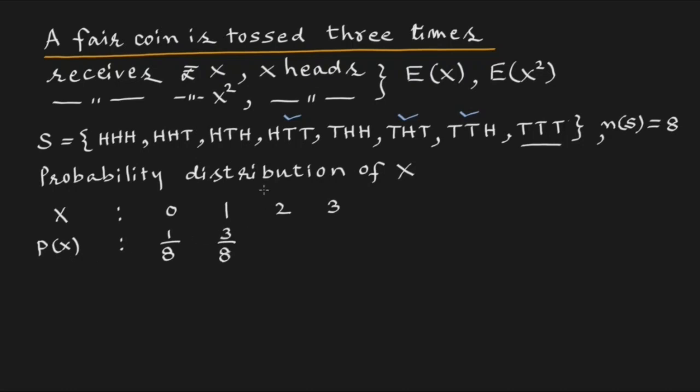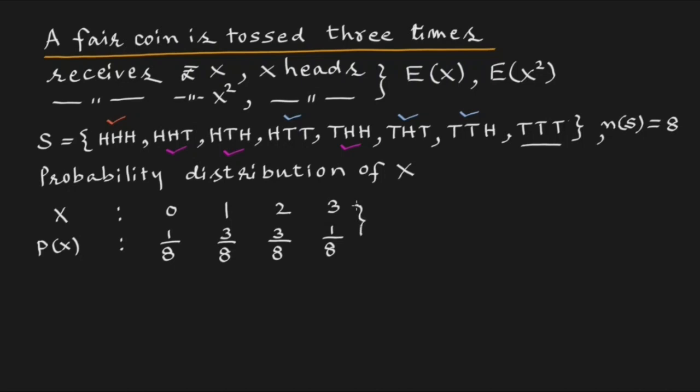Probability when he gets two heads will be 3 elements HHT, HTH and THH. So the probability of two heads will be 3 upon 8, and x with 3 heads will correspond to this single element HHH. So its probability will be 1 upon 8.